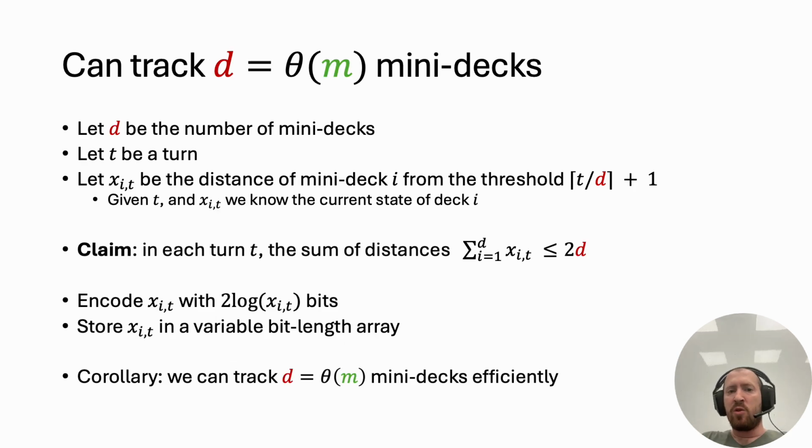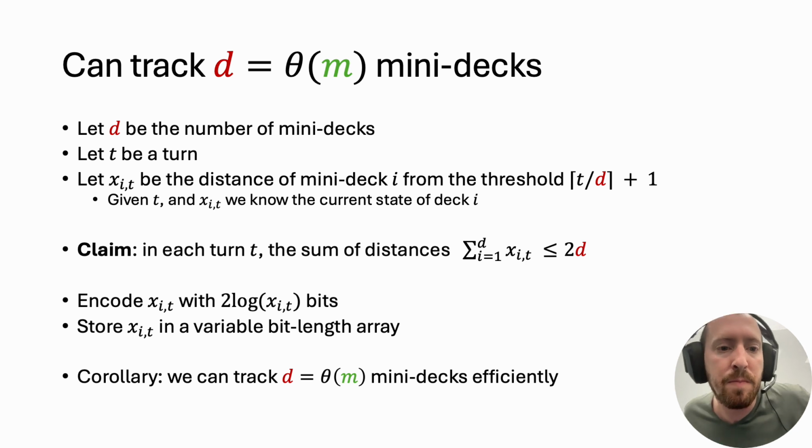So D is the number of mini-decks, and let T be the turn. Let x_i^t be the distance of mini-deck i from the threshold at turn t. Given the turn and the distance, we can conclude the number of cards drawn from this mini-deck. We claim that in each turn the total sum of distances is at most 2D, and the reason is very simple. At the beginning of the game, the threshold is 2, and all mini-decks made 0 progress, so the total sum of distances is 2D.